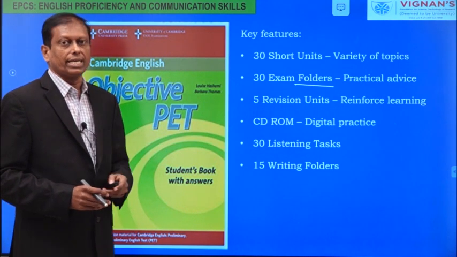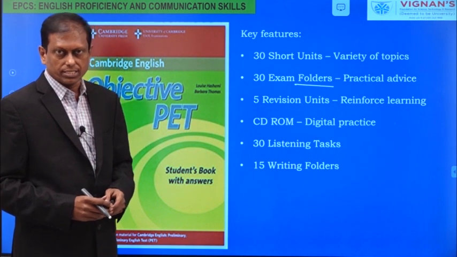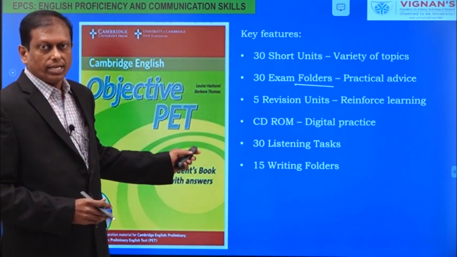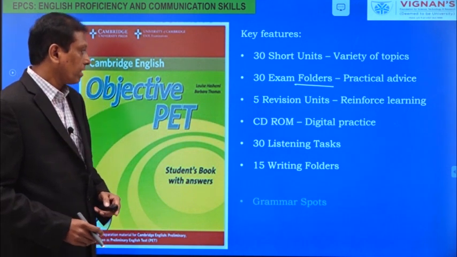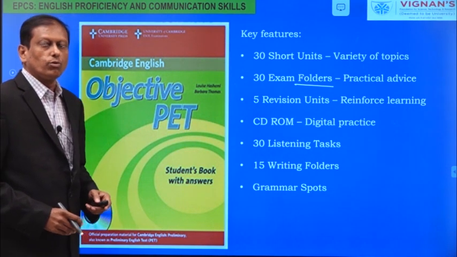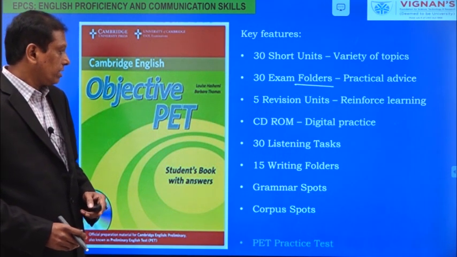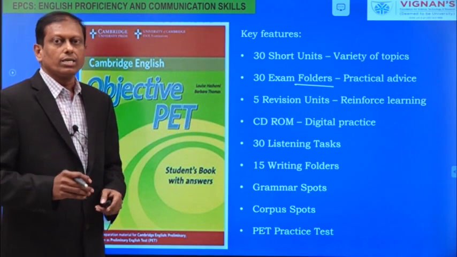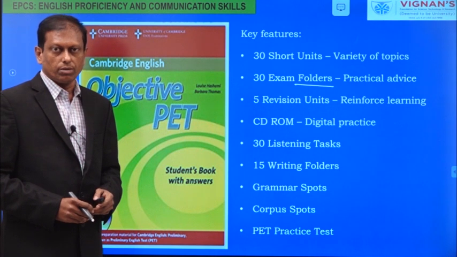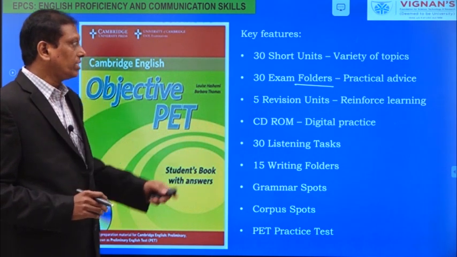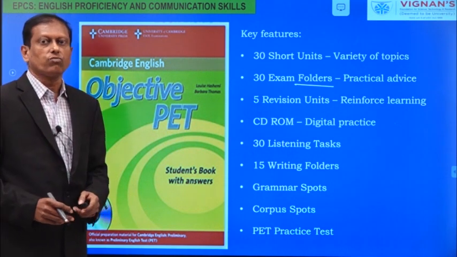And we'll have 15 writing folders. Writing is considered to be the advanced communication skill, and the 15 writing folders will help you to master your writing. In each unit, you will find grammar spots and corpus spots. And finally, you will get one Preliminary English Test mock test paper in this book. These are the components available in this official preparation material, Objective PET.